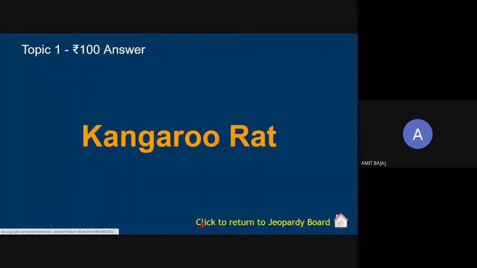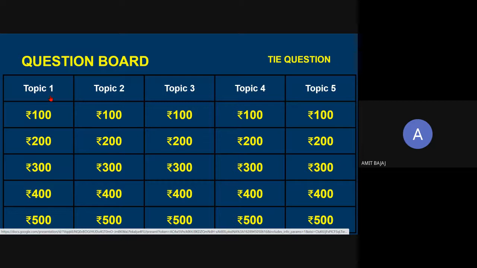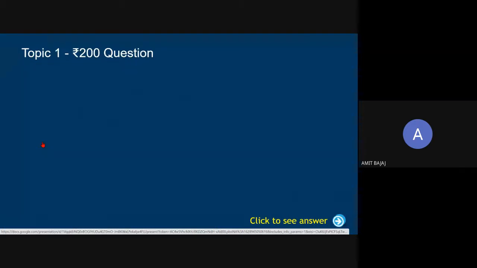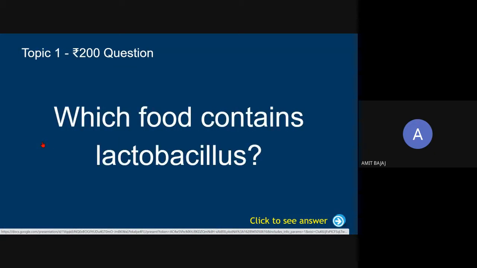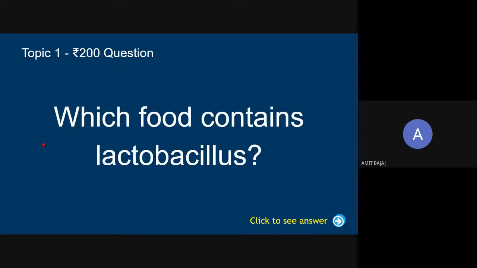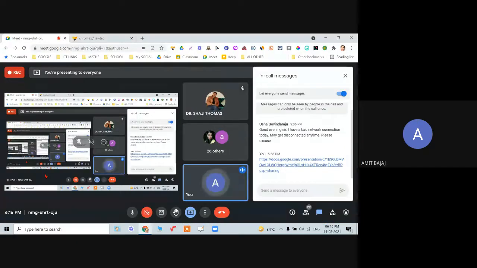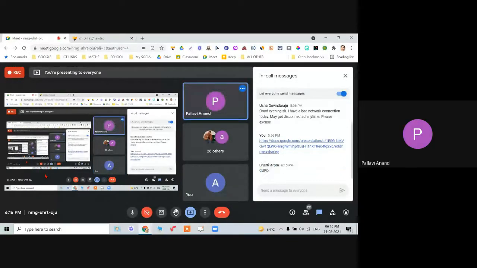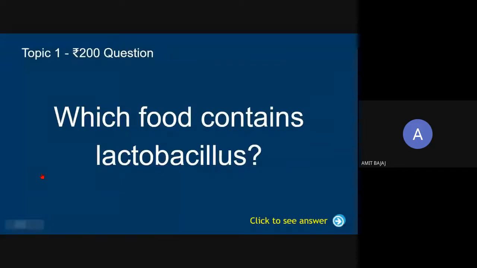Next is check out this, return to the main page. Click on this. I'm back. Now say I have a question for next team. I could have taken question from here, but as of now I have prepared using this only. So click on this second question. Second question will pop up. Which food contains lactobacillus? Anyone? ये तो easy है. Milk. It's curd. Yes, Bharti ma'am, it's curd.